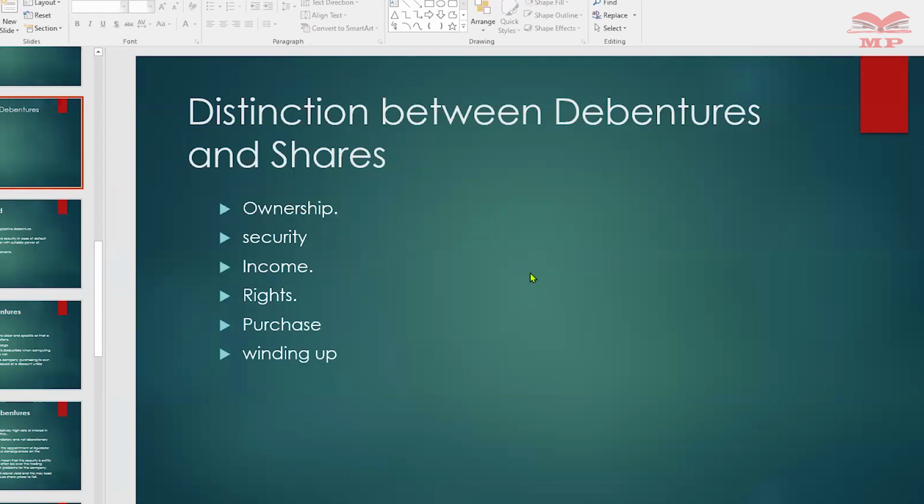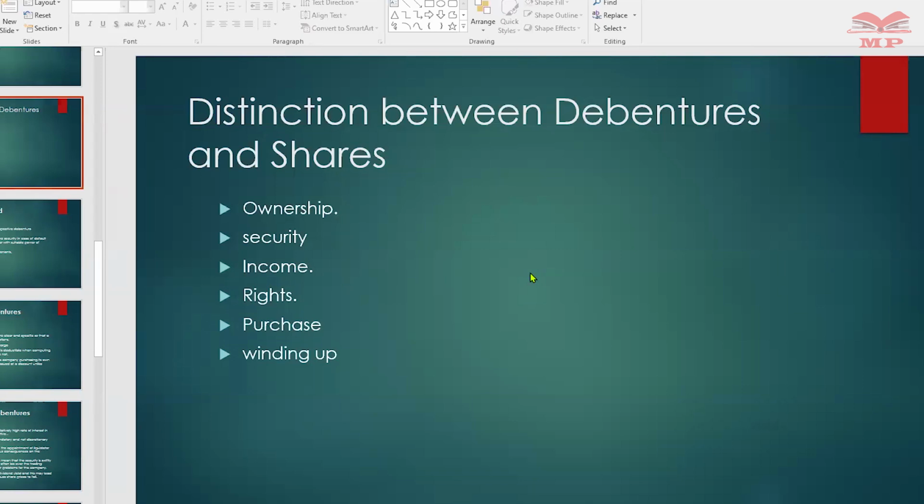And we talk of purchase. A company may purchase its own debentures, but the company may not purchase its shares. It's not allowed by the Companies Act to reduce its share capital. But where the company has operated on profits, it can purchase its debt to reduce it. And the Act allows it. The terms and conditions would also be such that the company is allowed to do that.